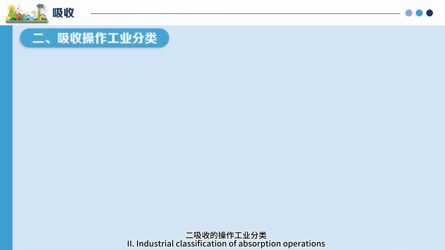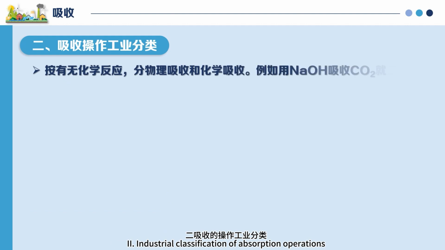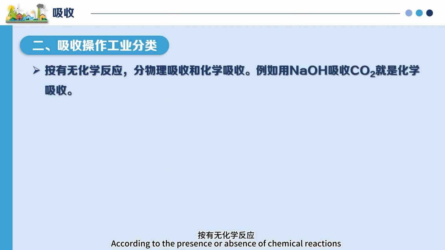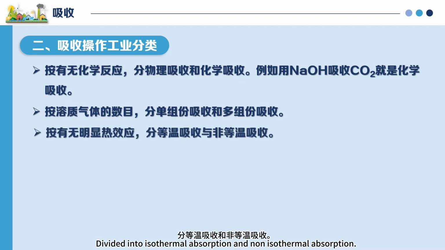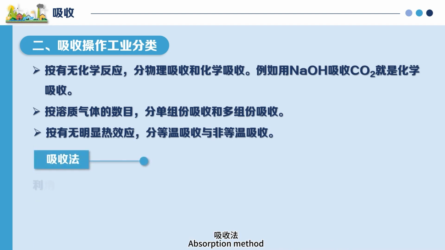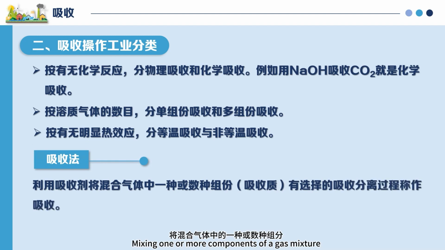Industrial classification of absorption operations: according to the presence or absence of chemical reactions, divided into physical absorption and chemical absorption. For example, sodium hydroxide absorbing carbon dioxide is chemical absorption. By the number of gases absorbed, divided into single-component absorption and multi-component absorption. According to whether there is an obvious thermal effect, divided into isothermal absorption and non-isothermal absorption. The absorption method uses an absorbent to selectively absorb one or more components of a gas mixture, a separation process called absorption.